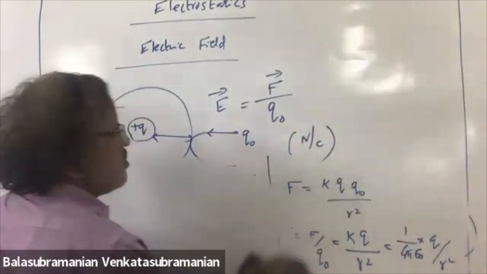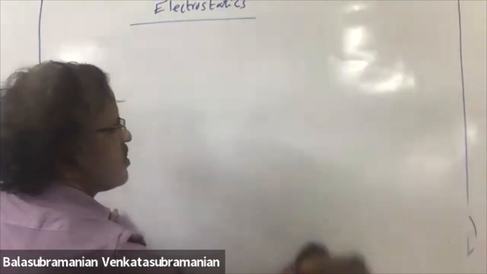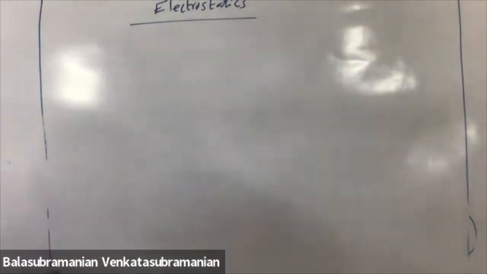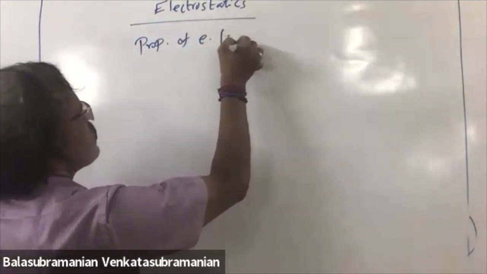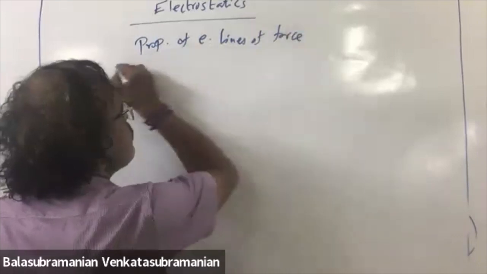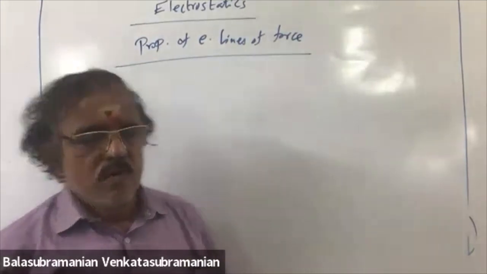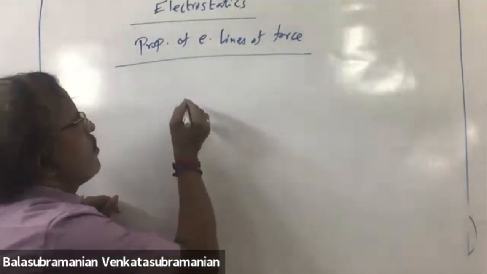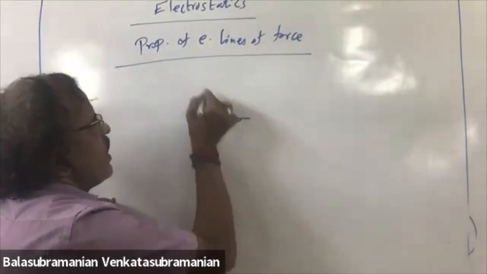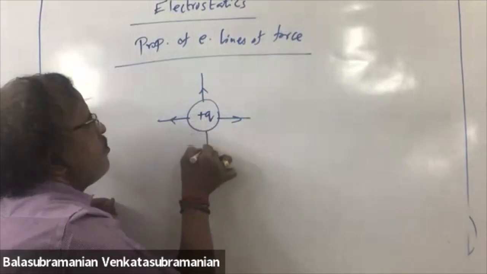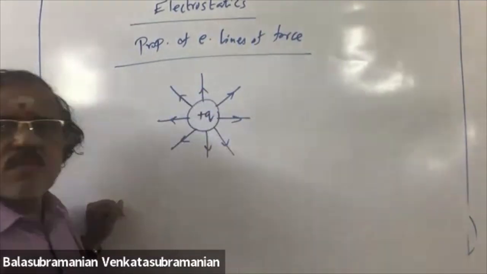What is called electric lines of force, sir? What is the meaning? You told something about electric lines. Properties of electric lines of force. You have plus Q charge, direction of electric field is away from positive.